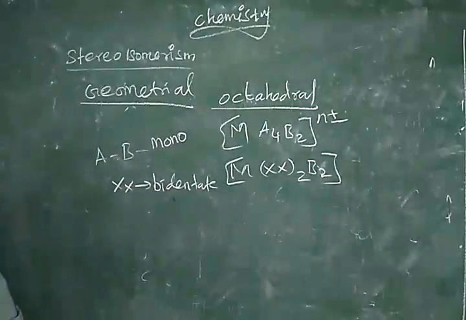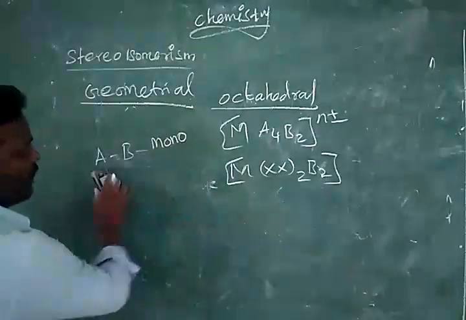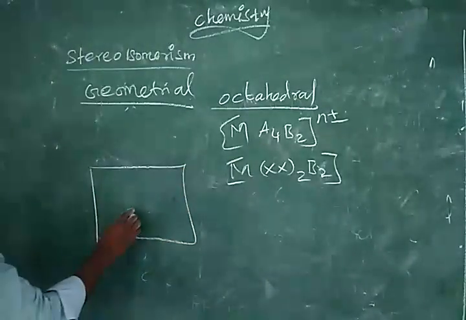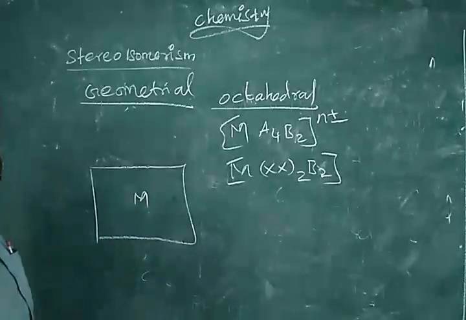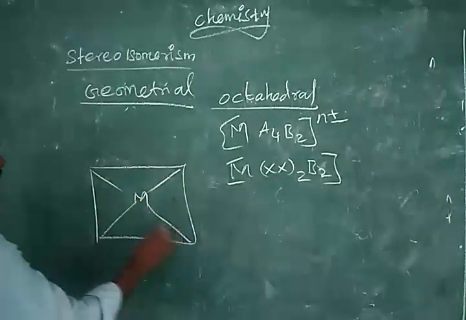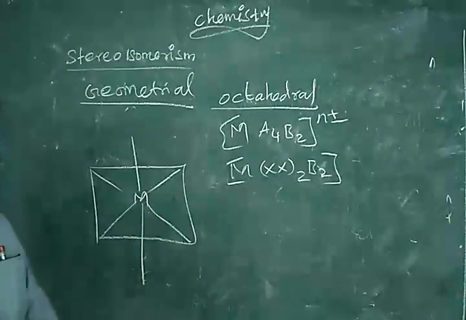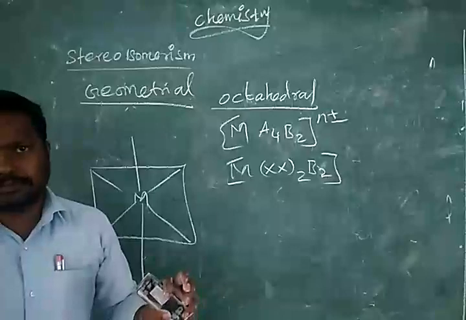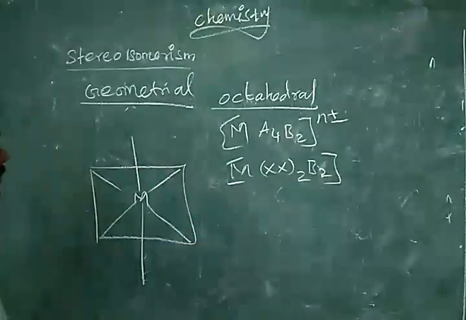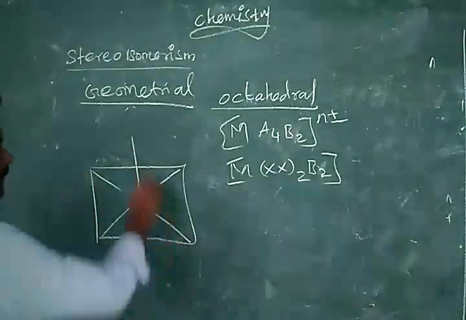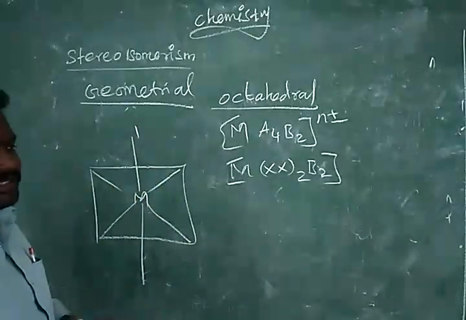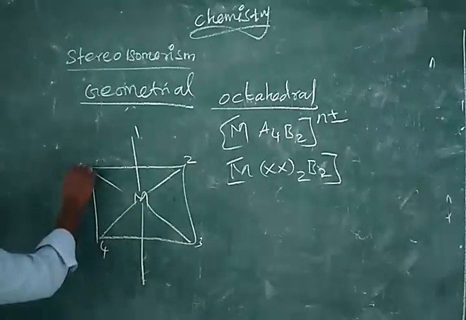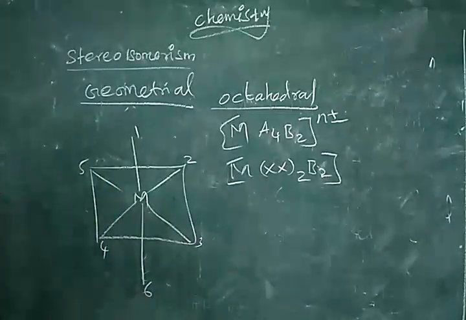Let us write the model representation for the octahedral structure. One square, in the middle we have the metal, then the top one, the bottom one. So at all these corners we have one atom or one ligand. Let us write numbers. The number system is very important to understand. So 1, 2, 3, 4, 5, 6.